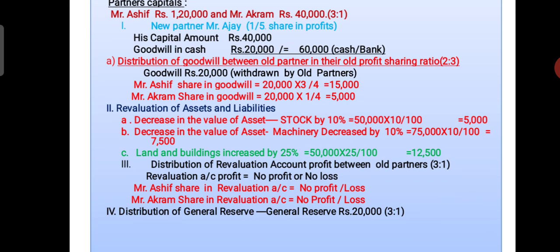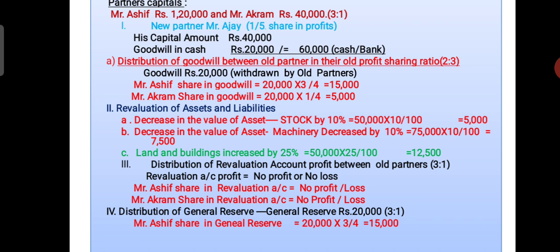Distribution of general reserve. If you see the balance sheet in the problem, on the liability side you will find one item, that is general reserve. Under the fourth head, the general reserve amount is distributed according to the old profit sharing ratio 3:1. The general reserve amount is 20,000. We have to distribute it between Akram and Asif.